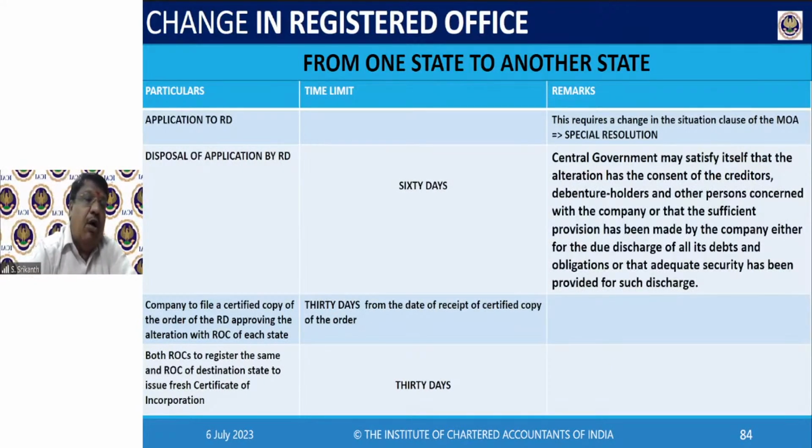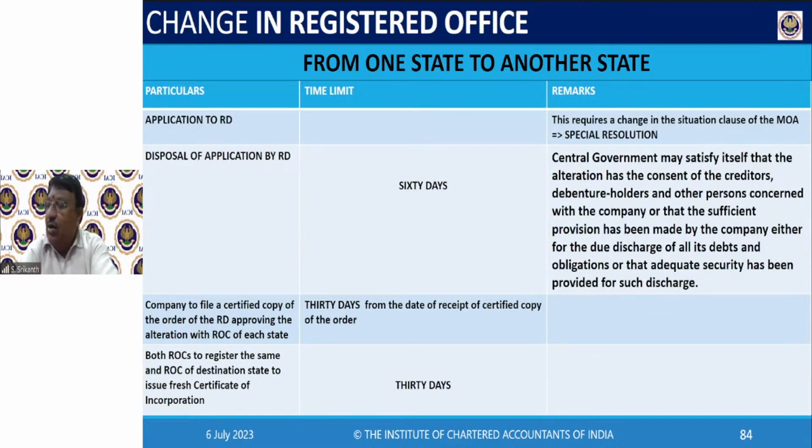The company must file a certified copy of the order of the RD approving the alteration with the ROC of each state. Okay. So both. Now here you have to file with both. The copy of the RD order should be filed with both within 30 days from receipt. Then both the ROCs will register, and the ROC of the destination state will issue a fresh certificate of incorporation. Destination, in my example, Maharashtra, Mumbai will give you the certificate of incorporation. Okay, 30 days. Thank you, Mr. Darshan, for saying that.